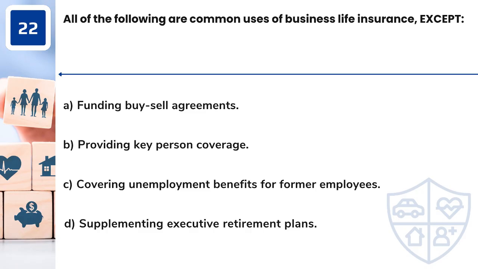Question 22. All of the following are common uses of business life insurance, except A. Funding buy-sell agreements. B. Providing key person coverage. C. Covering unemployment benefits for former employees. D. Supplementing executive retirement plans.